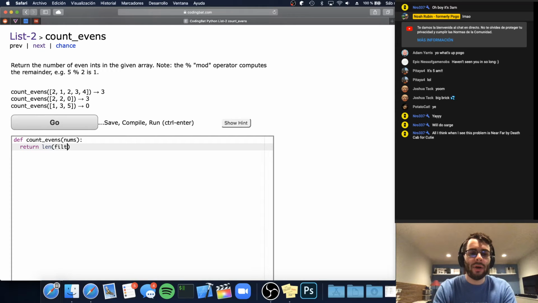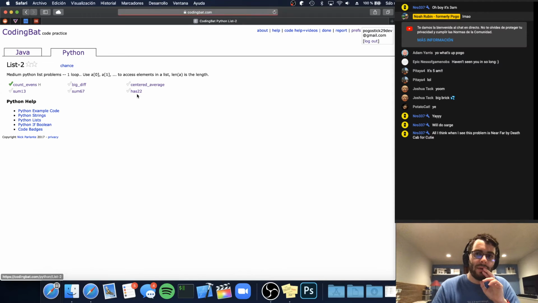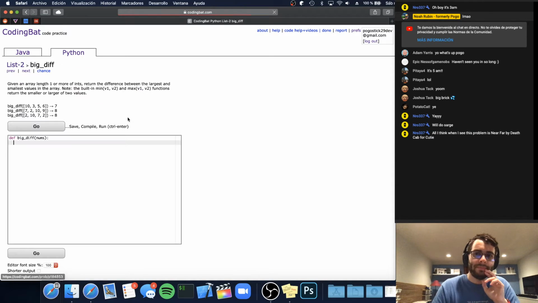So given a list of numbers, we want to filter only the numbers that are even. So num mod 2 == 0 for num in nums. If the remainder of dividing by 2 is 0, then it's even, and the length is the number of numbers, and so that one's correct. Pretty easy.